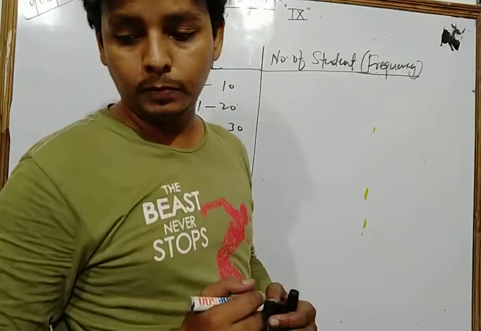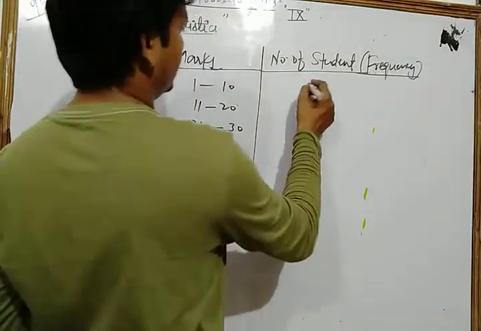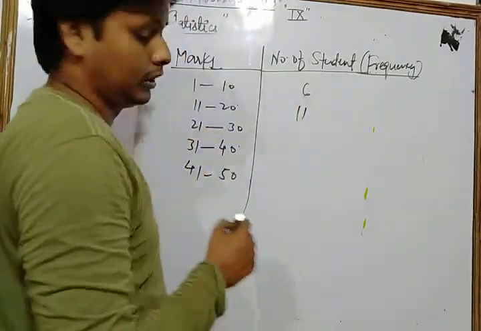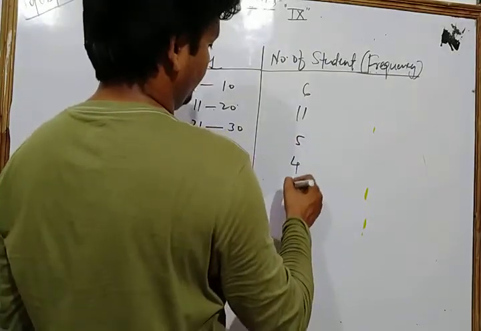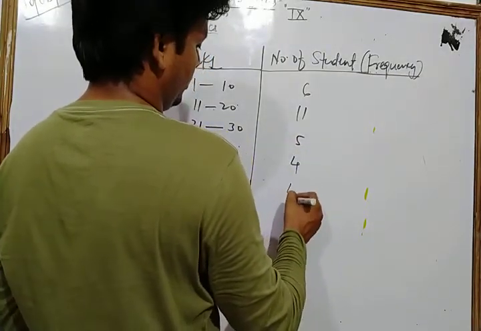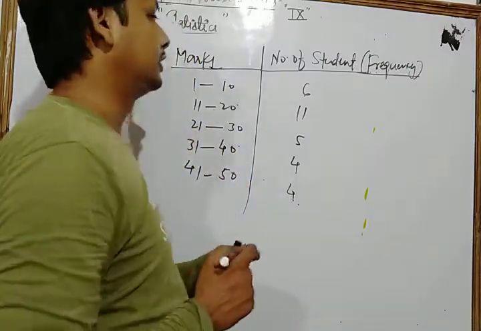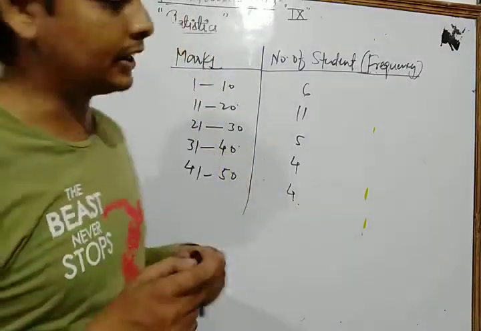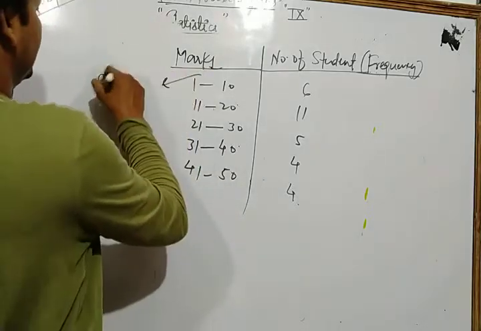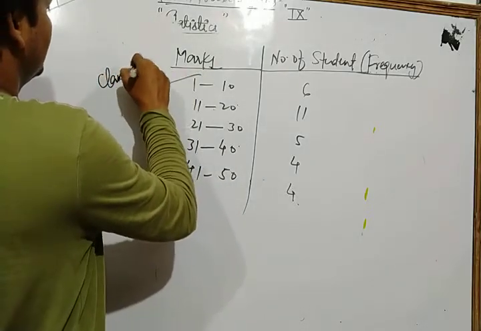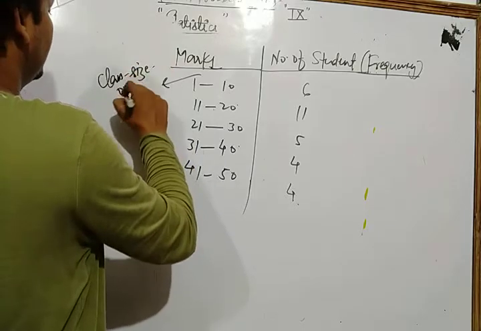This is my class group, and the number of students is 6, 11, 5, 4 and 4. Let's see, we can arrange the previous data in this way also. Marks, that is, this is known as the class size or class interval.